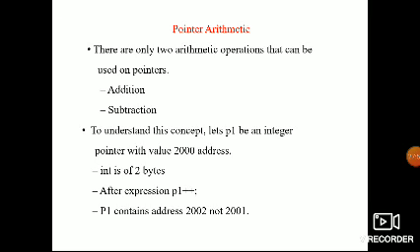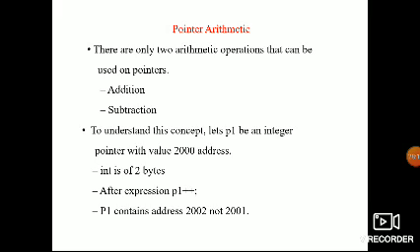If the pointer is incremented, what result will it give? It gives the address only, that is the next address. If you decrement, it goes to the previous address.